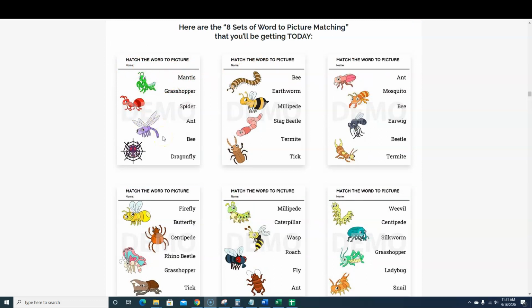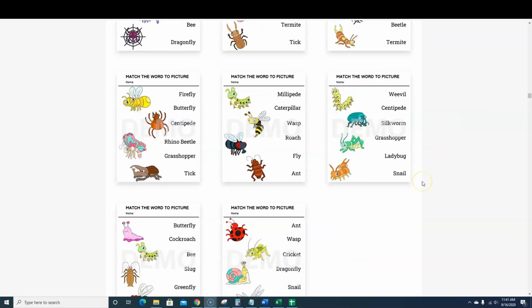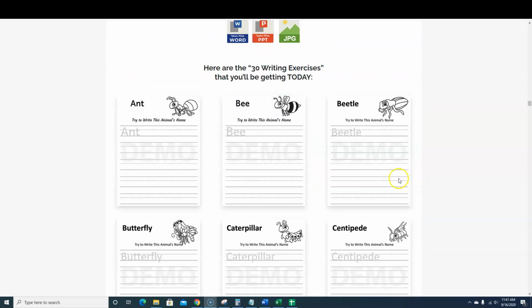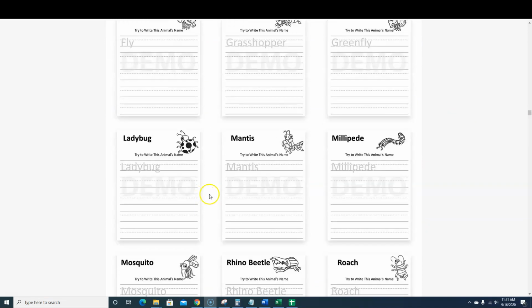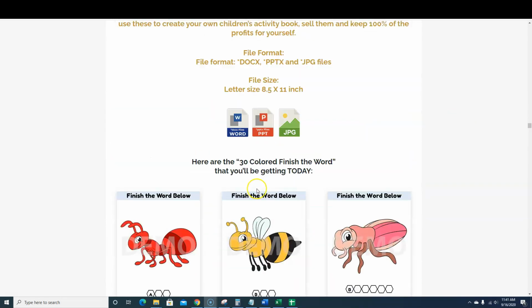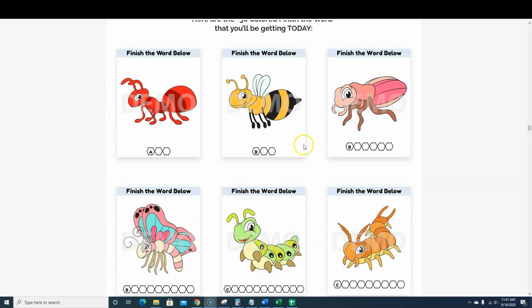And you can take these and use them not just on KDP, but you could also post them on an Etsy shop. These would sell really well on an Etsy shop. And if you're a member of Amazon Ignite, you can sell the digital copies of this on Amazon as well. So there's so many things that you can do with this. You get all this stuff so kids can learn about bugs, and the list just keeps going on and on. You just get so much.